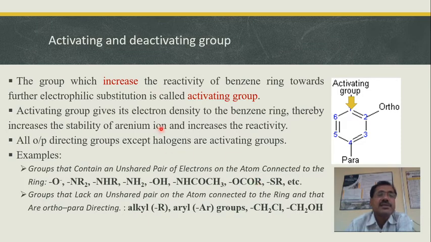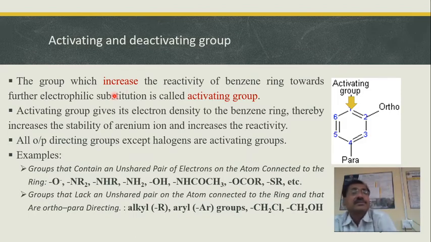As I mentioned, in the case of toluene, the reaction takes place at room temperature, whereas benzene requires 55 to 65 degrees centigrade. It means that the group which increases the reactivity of the benzene ring towards further electrophilic substitution is called an activating group. Now, how do the activating groups increase the reactivity? You know that in aromatic electrophilic substitution, the benzene nucleus acts as a nucleophilic center. So anything that increases the nucleophilicity of the benzene ring will increase the reactivity of the benzene ring.